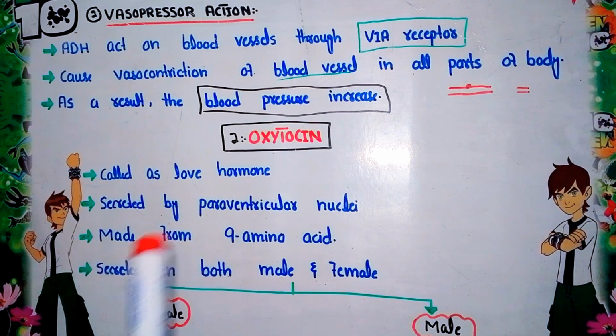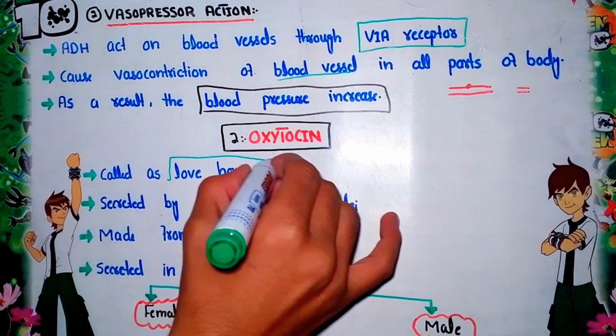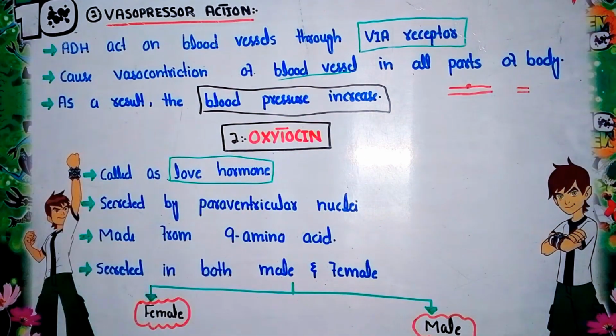Now the next hormone that is secreted by the posterior lobe of the pituitary gland is called oxytocin. Oxytocin is also known as the love hormone because it is responsible for the bonding of mothers and babies. That's why it is called the love hormone.